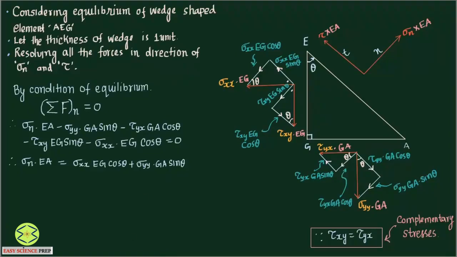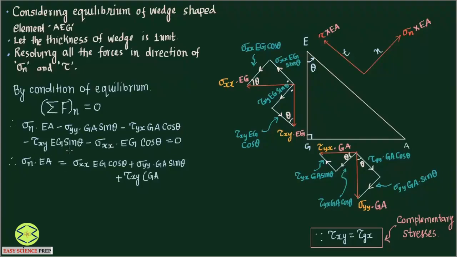Timing, remember it like this. We have got sigma xx, sigma yy, remaining is tau xy. I'll write only tau xy. So plus tau xy (Ga cos theta + Eg sin theta).